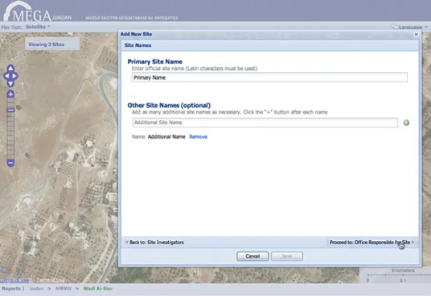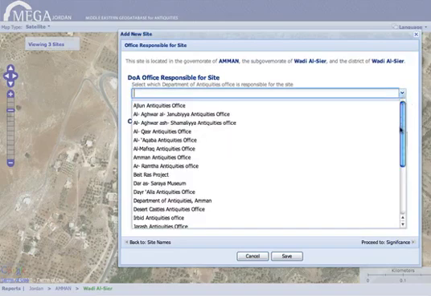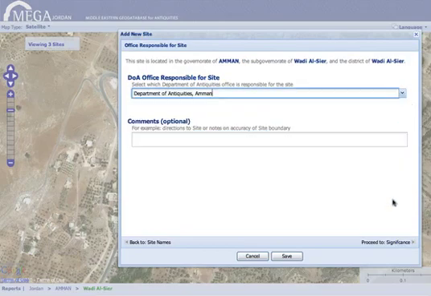Click Proceed to Office Responsible for Site and select the Department of Antiquities office responsible for the site from the drop-down list. You may also include any comments about the site, such as directions to find it or notes about how the boundary was determined.